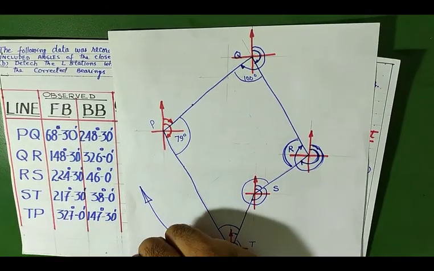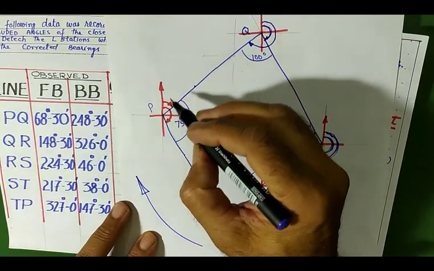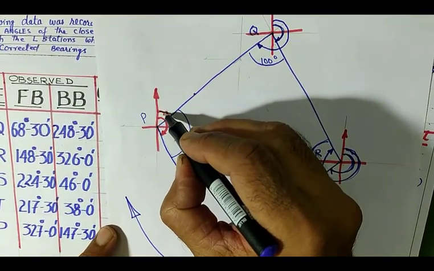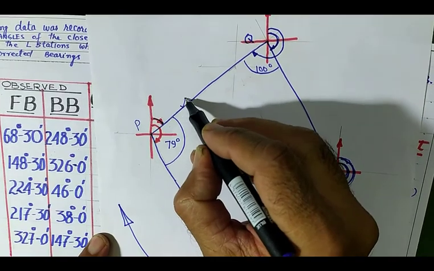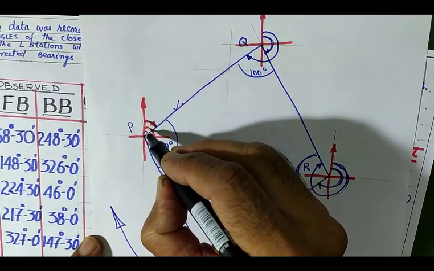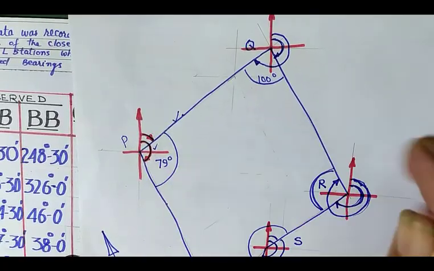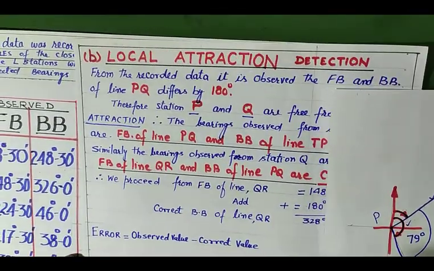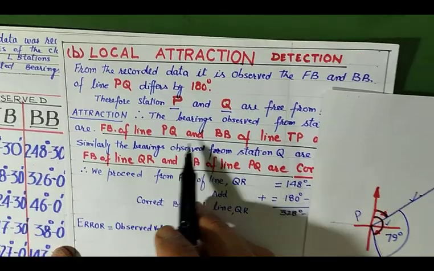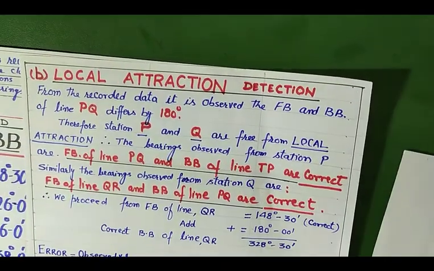So from here you observed the forebearing of line PQ. It is correct. Then you have observed the back bearing of line TP. It is also correct. The forebearing of PQ and back bearing of line TP are correct.